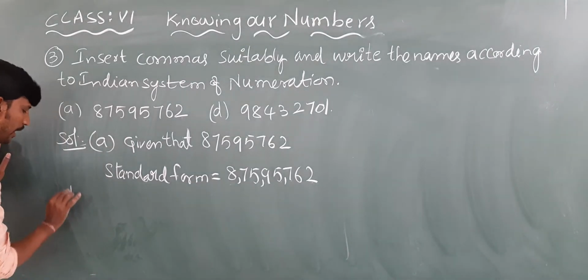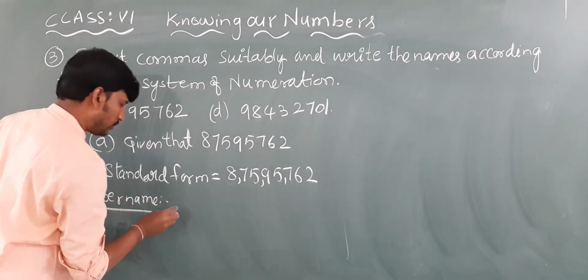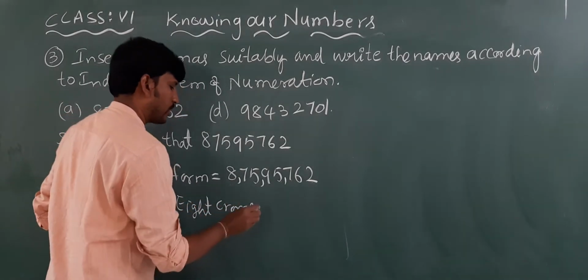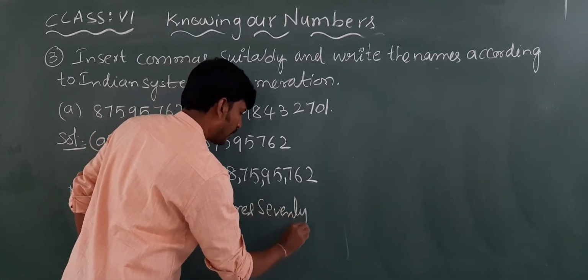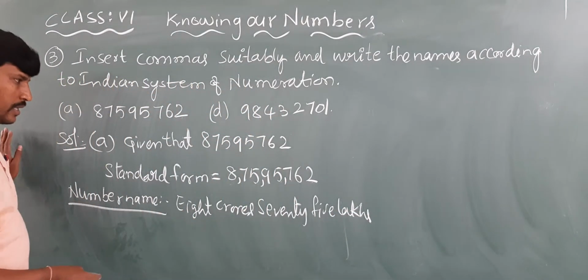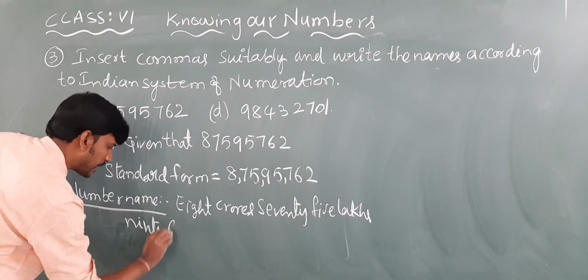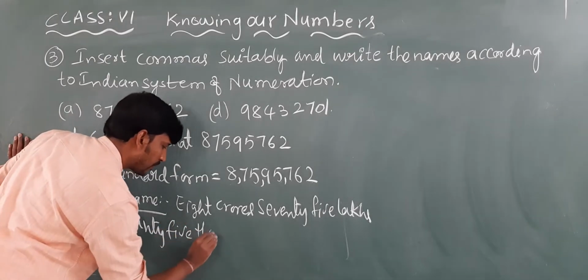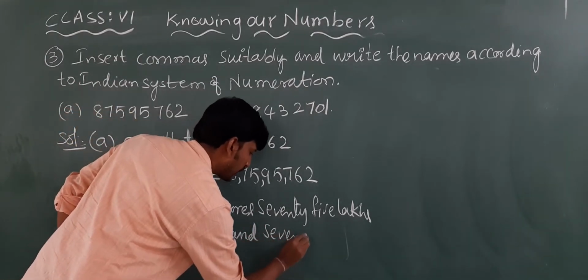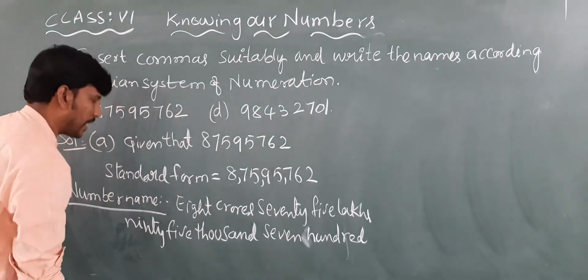So the number name is 8 crores 75 lakhs 95 thousand 762.